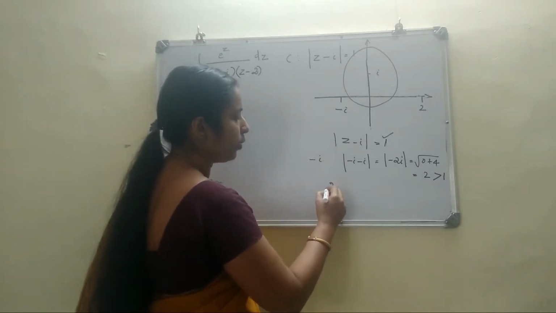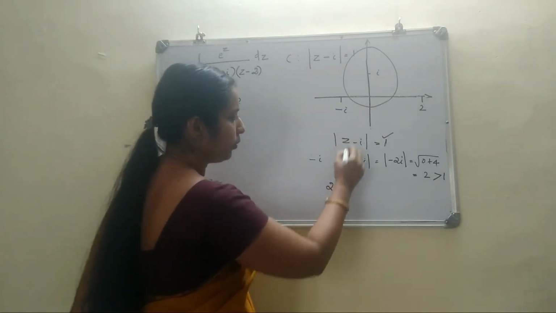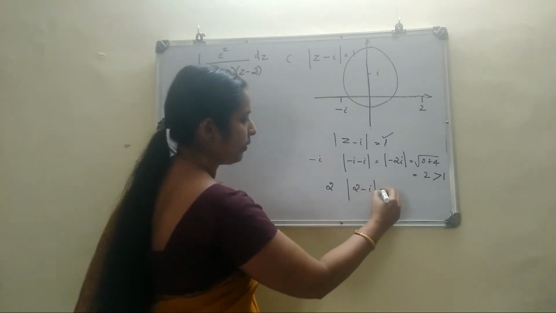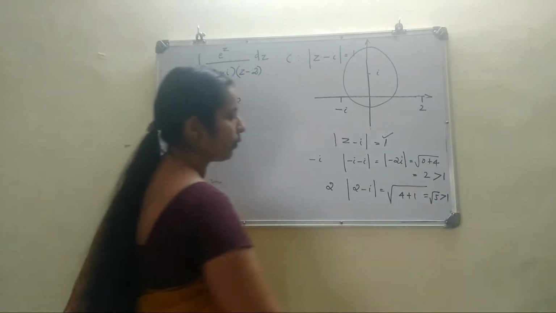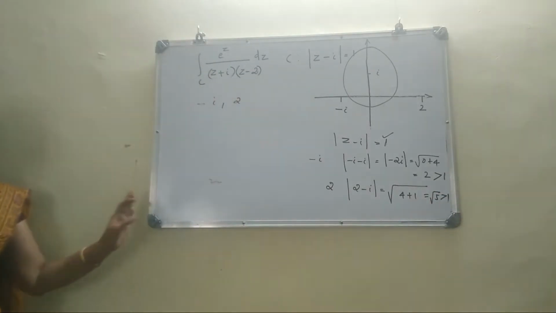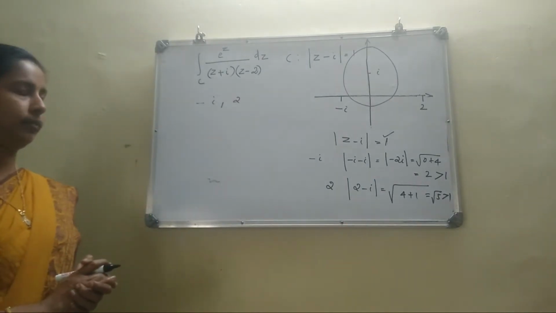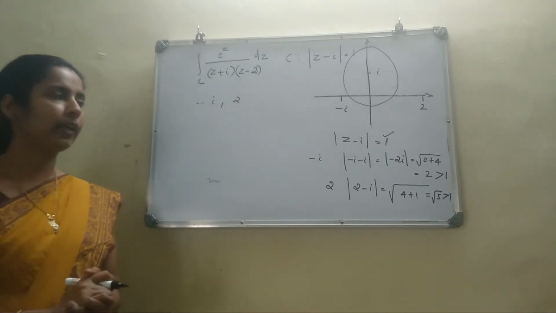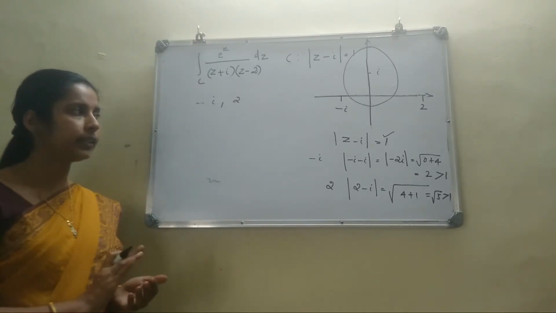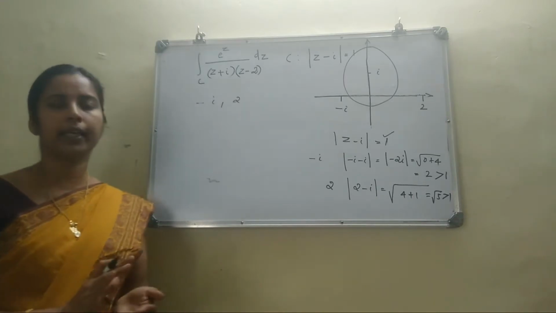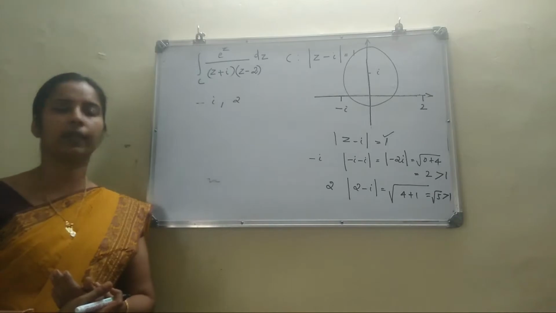Similarly, you can check whether 2 is inside or outside. You put z equal to 2 here, that is mod 2 minus i, that is square root of 4 plus 1. This is root 5, which is greater than 1. So 2 is also outside of C. Here, both the singular points are outside of C. So the given function is analytic within and on C. The function is not analytic at minus i and 2. At all other points the function is analytic. So clearly it is analytic within and on C.